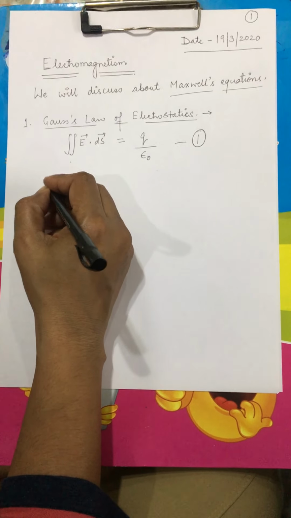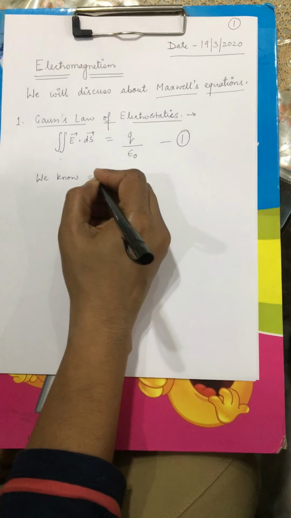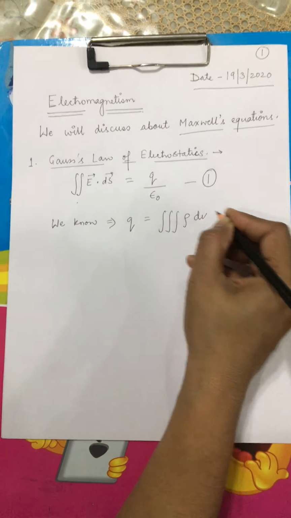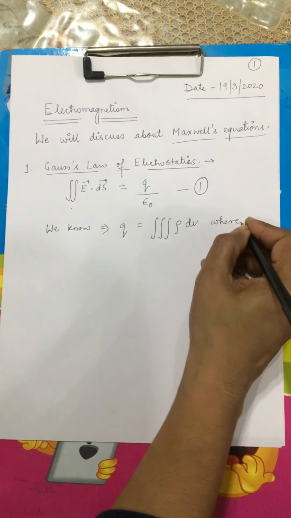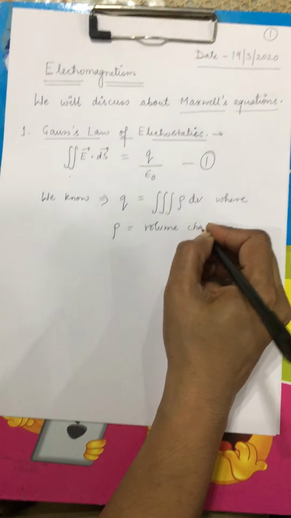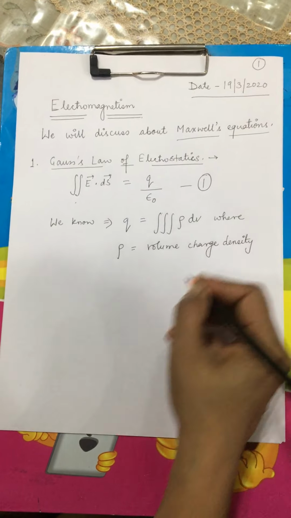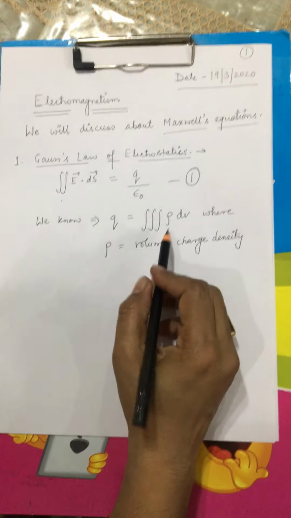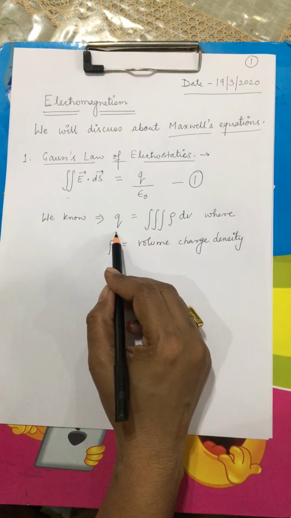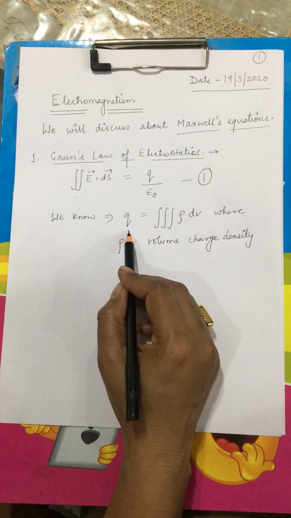Now we know that this charge Q can be represented as volume integral rho times dV, where rho is volume charge density. This rho is volume charge density, which means that it is charge divided by volume. When integrated over the whole volume, this is nothing but equal to the total charge. So volume charge density integrated over the whole volume is equal to the charge.